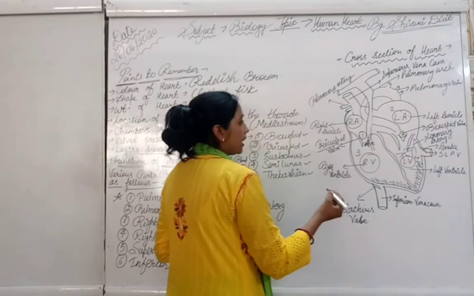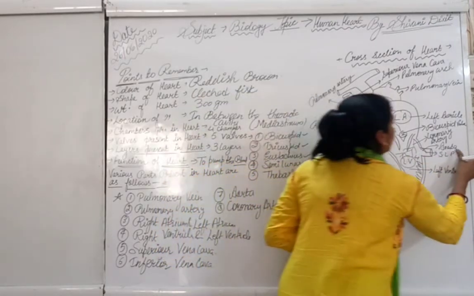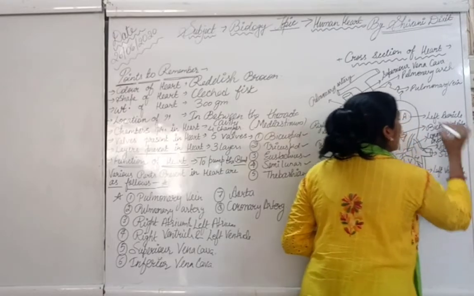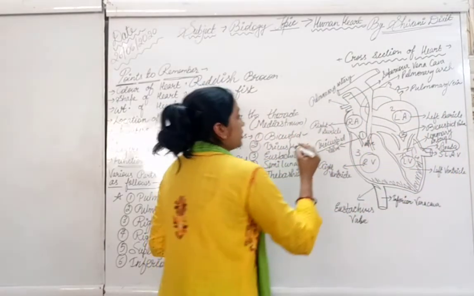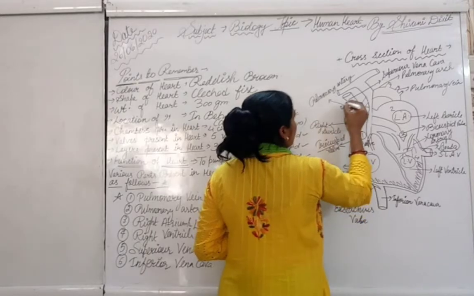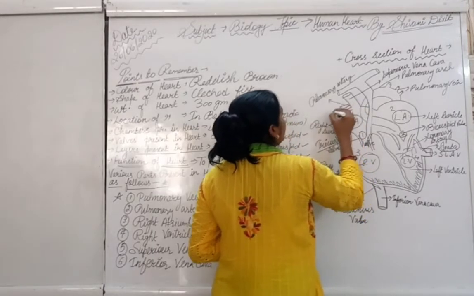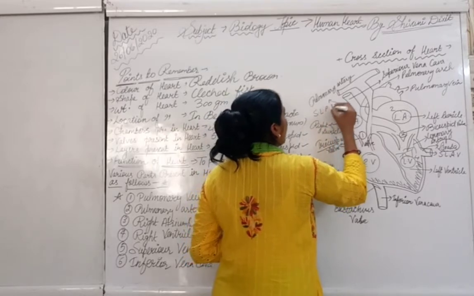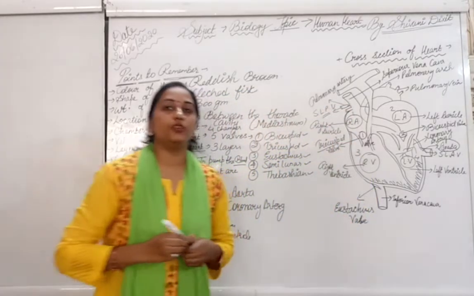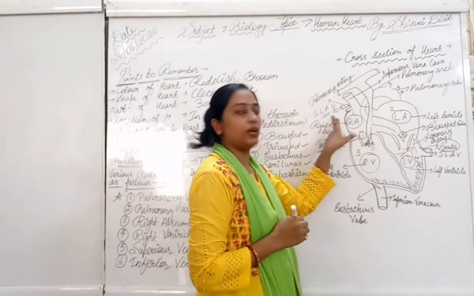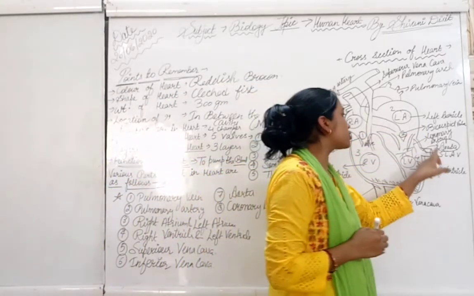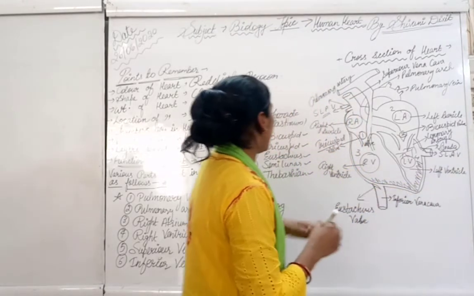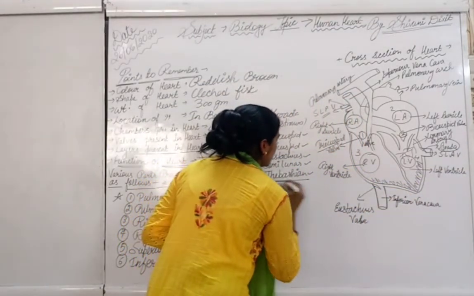And this is the semilunar aortic valve because it is present in the aorta. And the semilunar pulmonary valve is present in the pulmonary artery. The location of the semilunar pulmonary valve is the pulmonary artery, and the location of the semilunar aortic valve is the aorta. So this is it, and the last valve is the Thebesian valve.